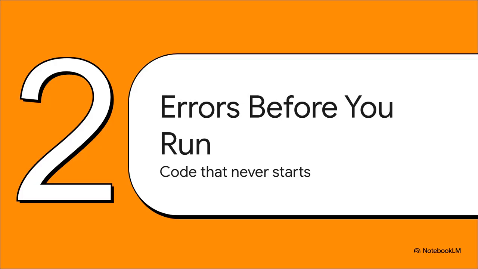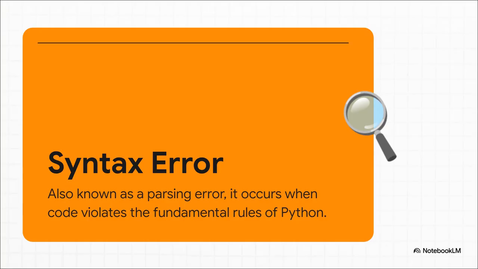Let's kick things off with the error that pretty much every single beginner sees first, the syntax error. This is Python's way of politely saying, I'm sorry, I literally don't understand what you just wrote. A syntax error, which is also called a parsing error, just means your code has broken one of Python's fundamental rules. It's kind of like writing a sentence in English with no punctuation or with jumbled words. The computer, just like a person trying to read that sentence, gets confused and just can't process the instruction.